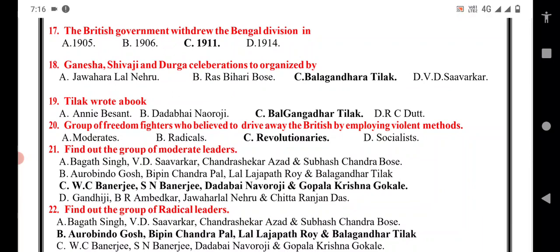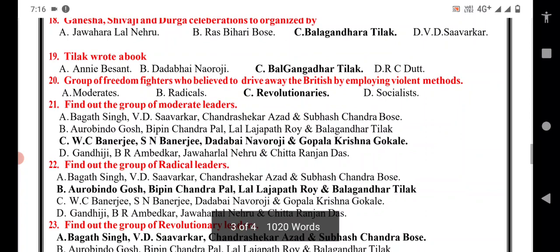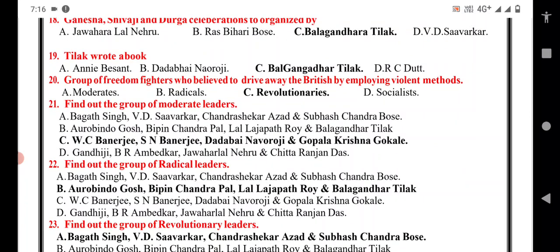Tilak wrote a book. Annie Besant, Dadabhai Naoroji, Bal Gangadhar Tilak, D option R.C. Dutt, Bal Gangadhar Tilak. A group of freedom fighters who believed in driving away the British by employing violent methods is called revolutionaries. Revolutionaries, C option is the correct answer.